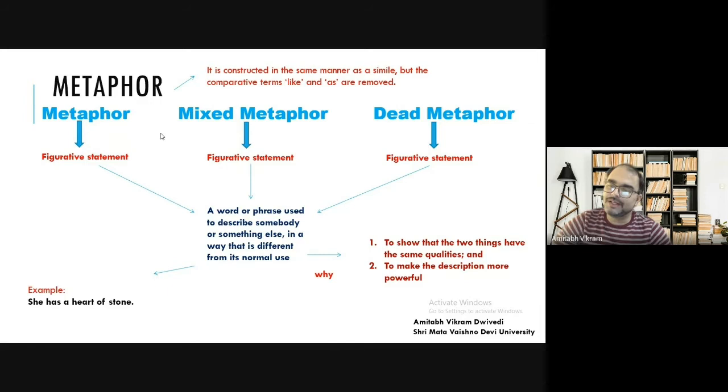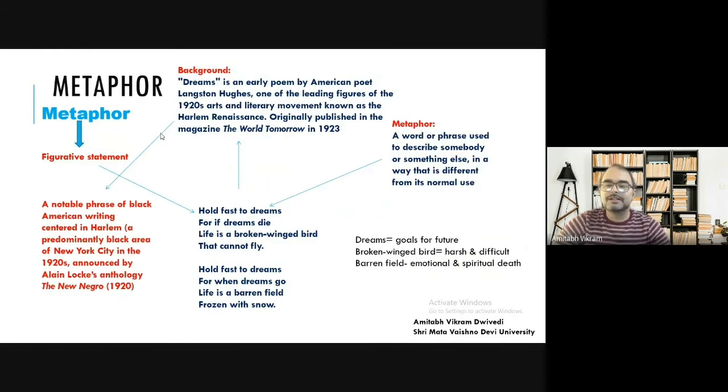First is you make an ordinary thing quite different, strange, distinct, and you are making a comparison, balancing the qualities in the comparison of two objects, or one object, one person that you have. So here we will take into consideration the use of metaphor in a poem by Langston Hughes. Langston Hughes is an American poet, and this is a very short 8-lined poem that we have, and the title of the poem is Dreams.